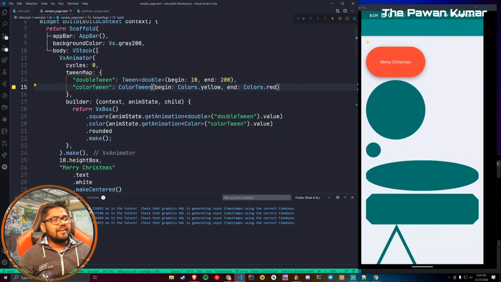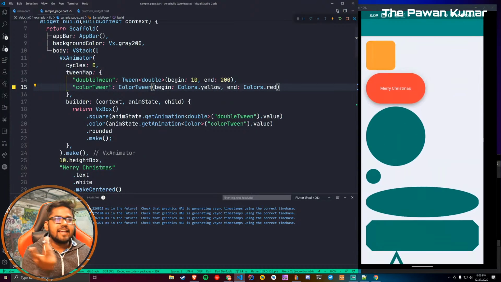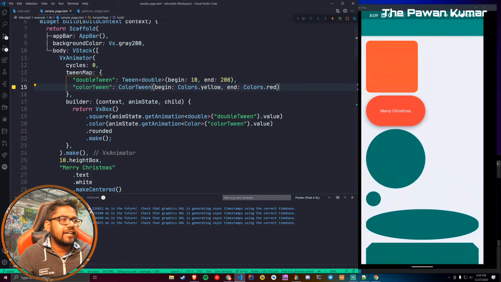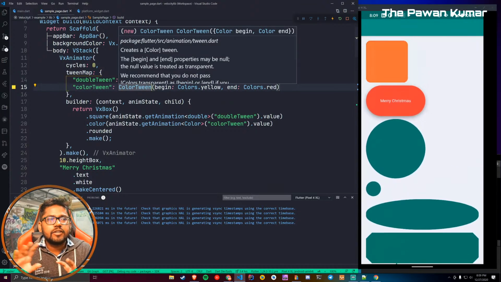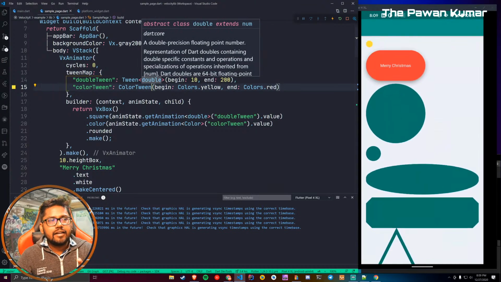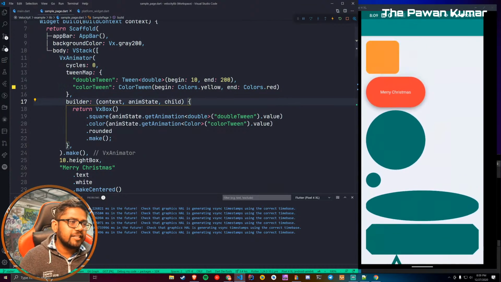When I was showing them differently, I was using ColorTween, but suddenly I used, I don't know why, Tween, and then the color. It does not work like that. If you want to use color, then you can use ColorTween. A Tween with Color as a parameter does not work. So that's not the problem with any of these things.